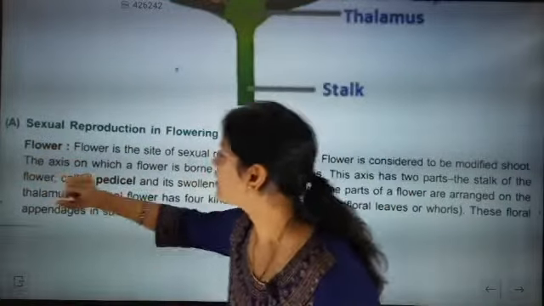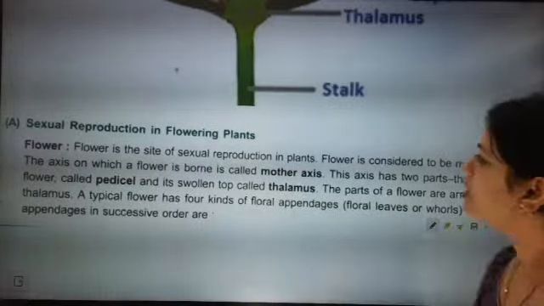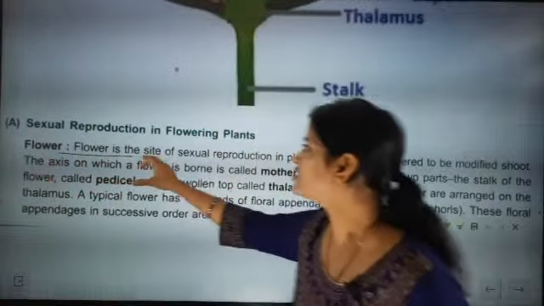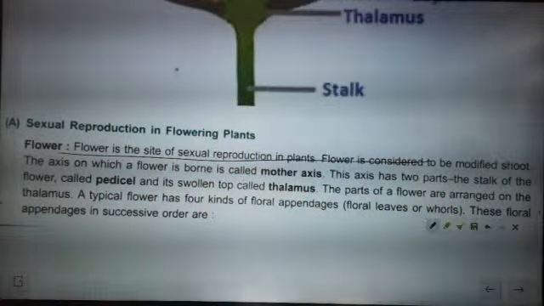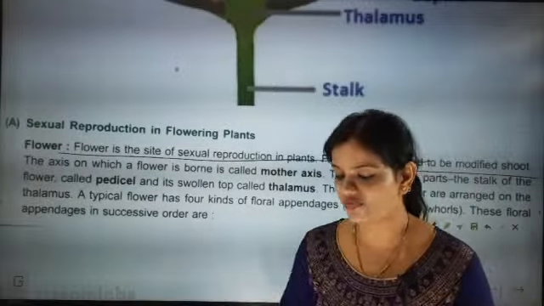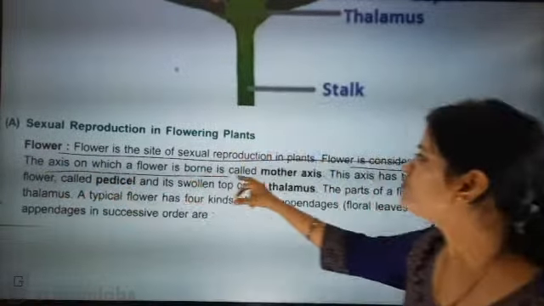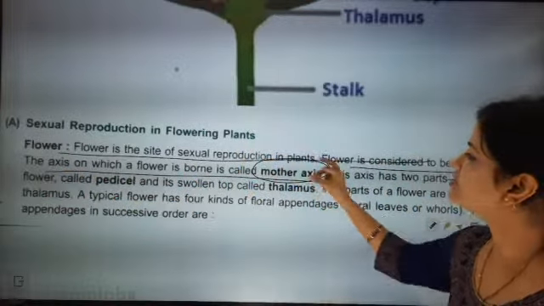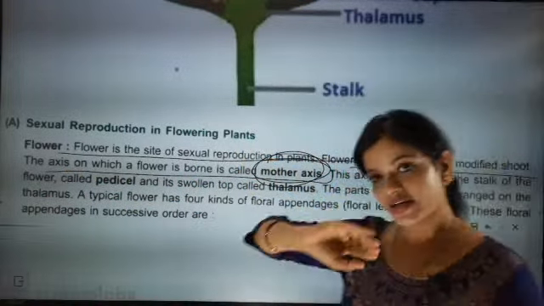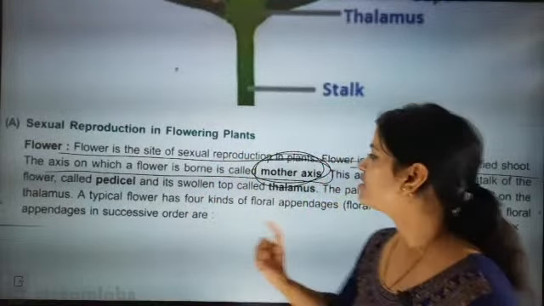Okay, now look here, sexual reproduction in flowering plants. We know that the flower is the site of sexual reproduction in a flowering plant. The flower is considered to be a modified shoot. Yes, flowers are exactly modified shoots. The axis on which a flower is born is called the mother axis. Let's see where the mother axis is. The axis where the flower will be born is called the mother axis.